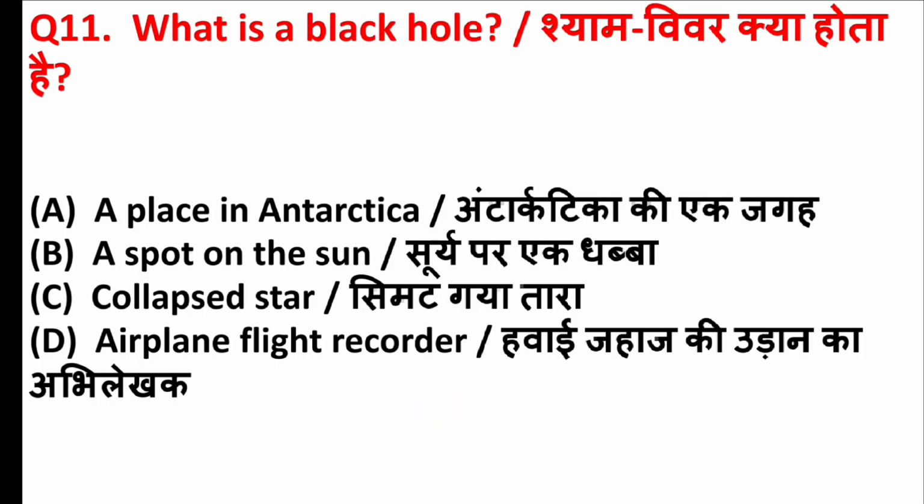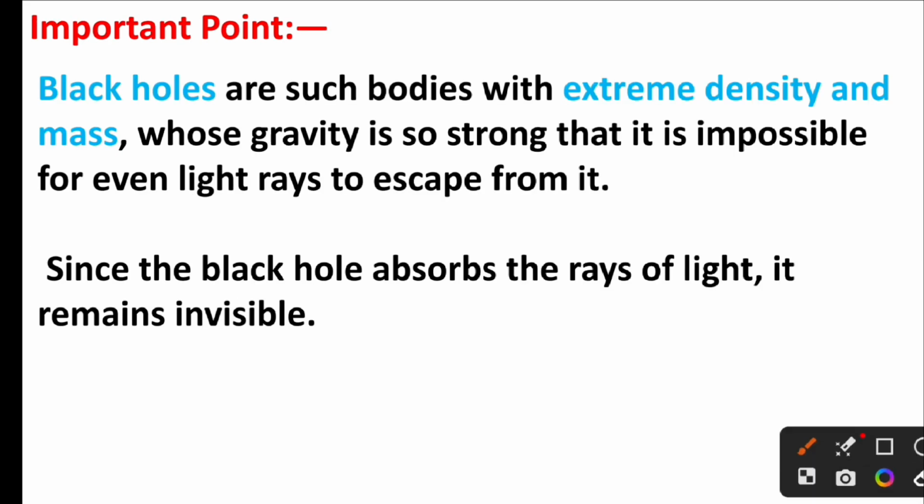What is a black hole? Right answer is option A, collapsed star. Friends, black holes are such bodies with extreme density and mass whose gravity is so strong that it is impossible for even light rays to escape from it. Since the black hole absorbs the rays of light, it remains invisible.